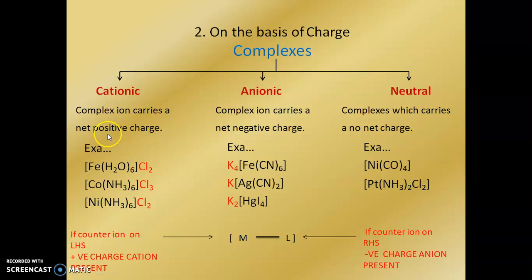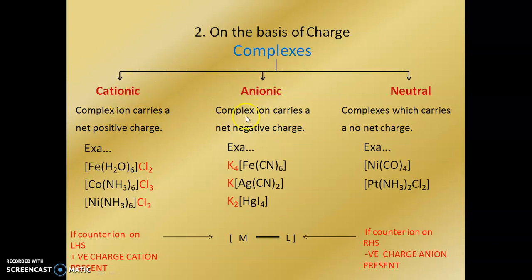The complex ion carries a net positive charge. So this complex shows the positive charge. Why? Because this counter ion is present at the right hand side and shows the minus charge. Hence the counter ion shows the minus charge. Due to this, the complex shows the positive charge, and this type of complex is nothing but the cationic complexes.